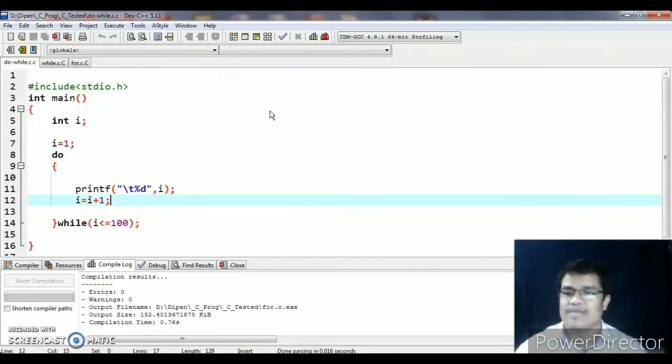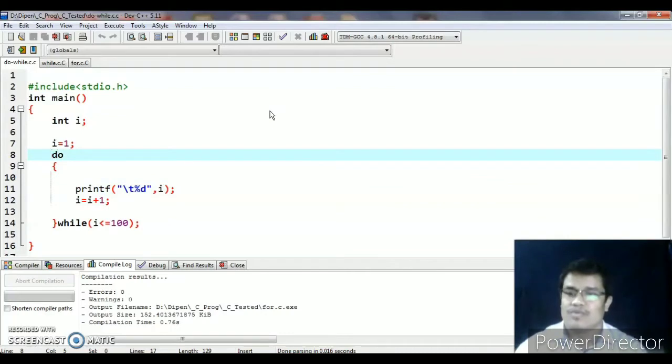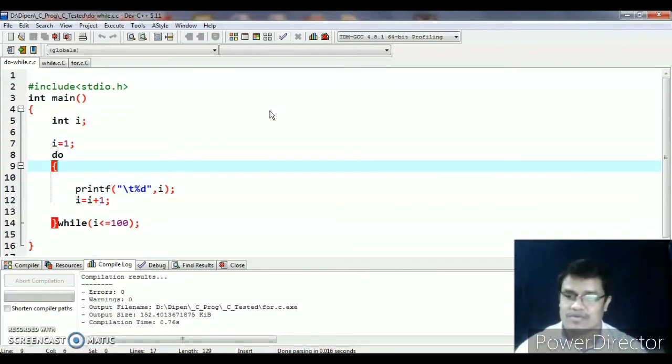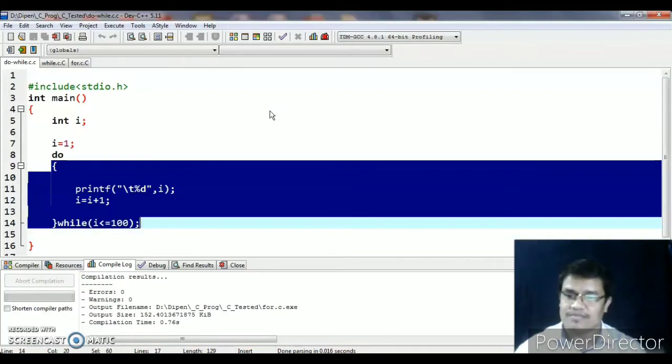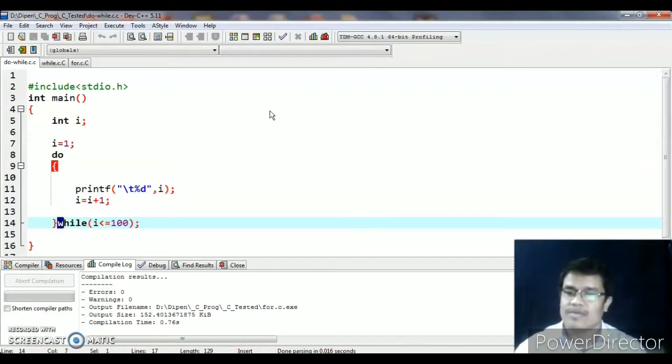In do while, we start simply with a do, then a block of statements is executed in this highlighted section, that means to print something, and then we have a while terminator, while i less than or equal to 100. Okay, so this is the construct of do while.